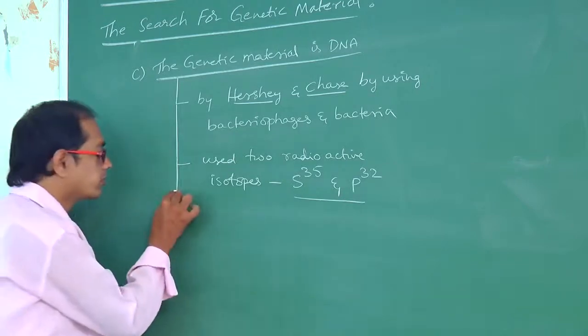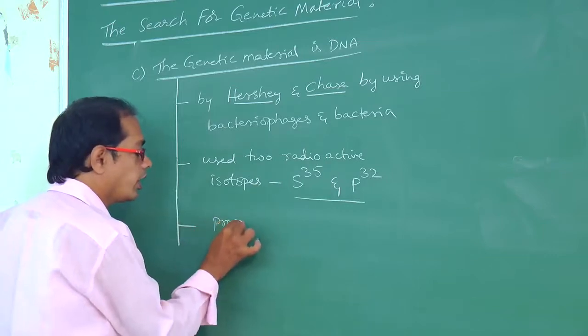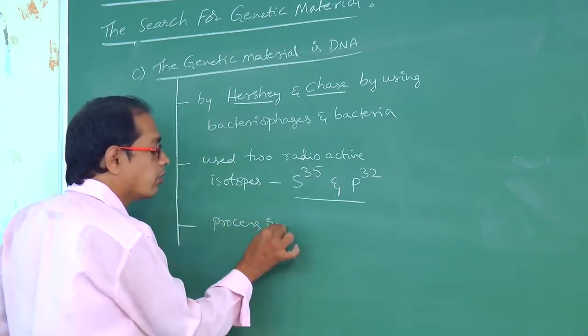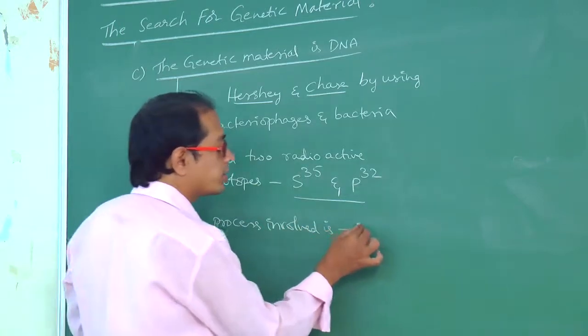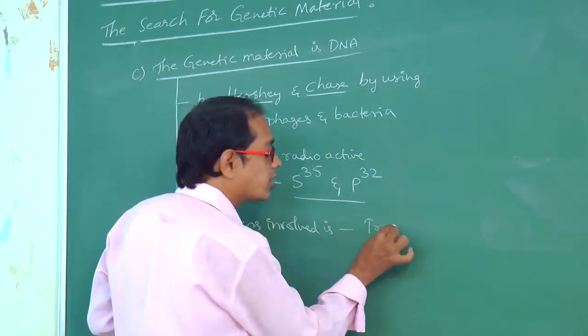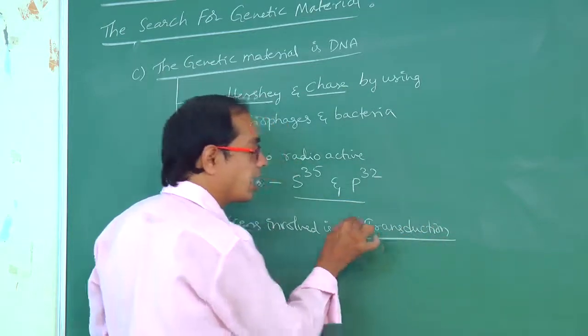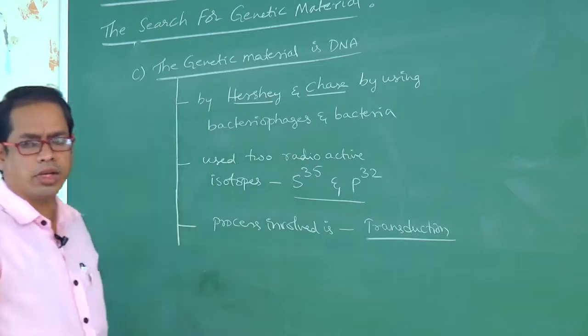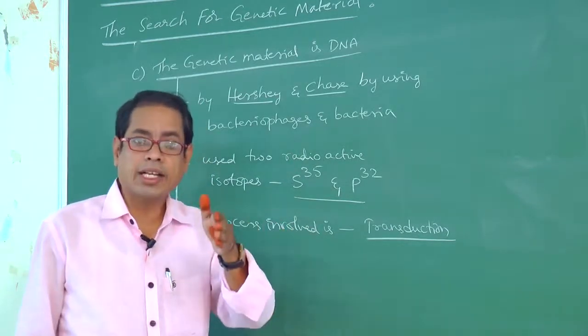And the process involved is transduction. What is the process called? Transduction. Transduction means transfer of genetic material through bacteriophage.